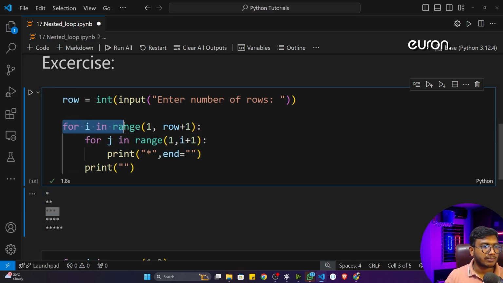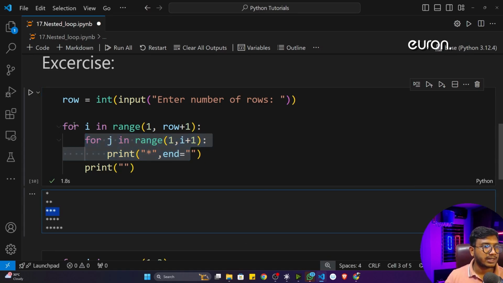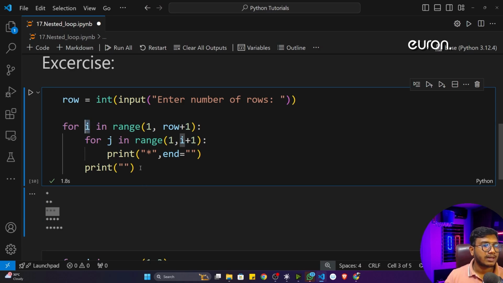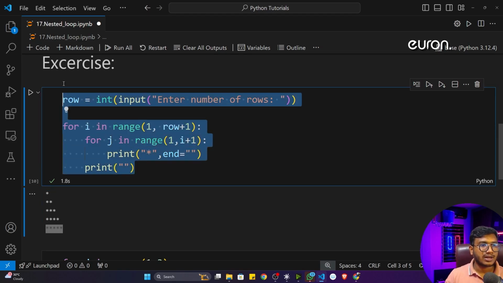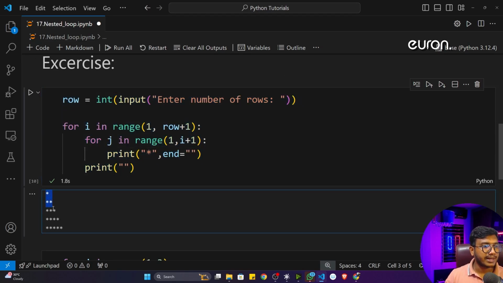Now again it will come here. It will become 4, and 4 plus 1 is 5. That means it will run 4 times, and 4 stars will get printed. Then again it will come here and become 5. Now 5 plus 1 is 6, so it will print 5 times. That's how you are getting this particular output.